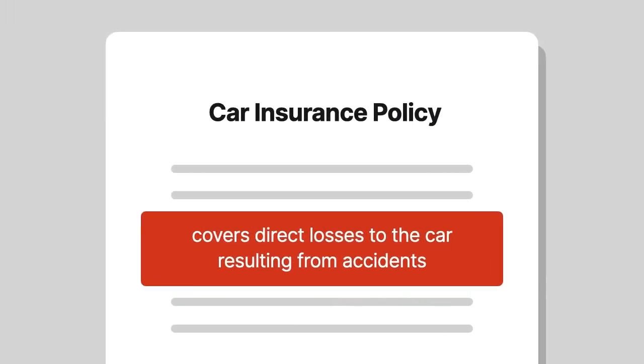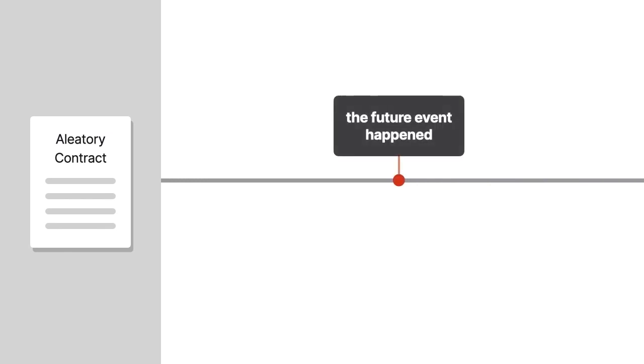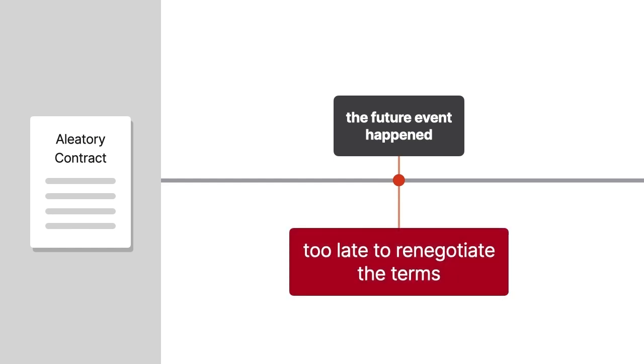For instance, in the disputed car insurance policy, the insurance company didn't have any performance obligations unless and until, by chance, an accident happened. In an aleatory contract, even if one side initially misunderstood the agreement's terms, once the future event has happened, it's too late to renegotiate the terms. It would be like trying to renegotiate the terms of a football bet after the game is over.